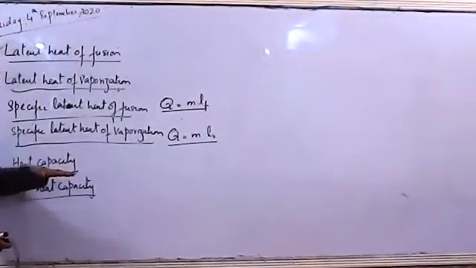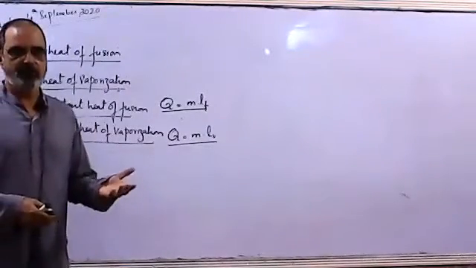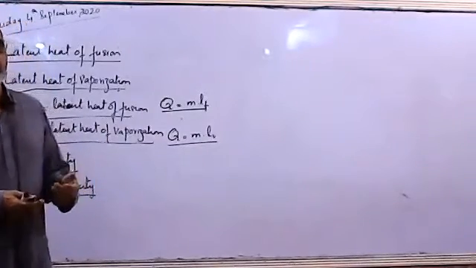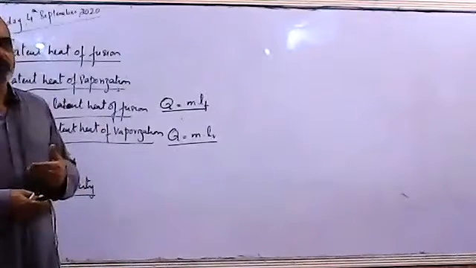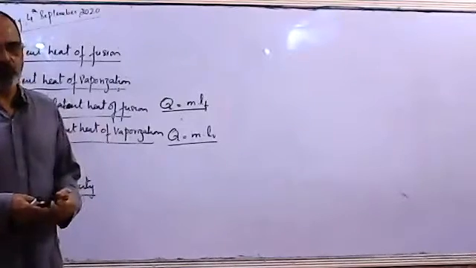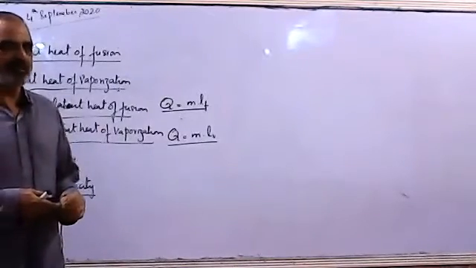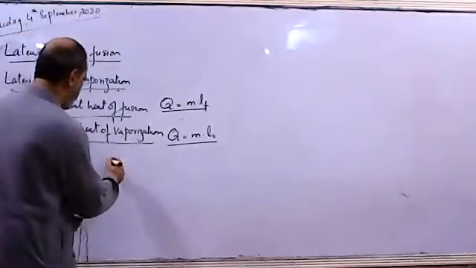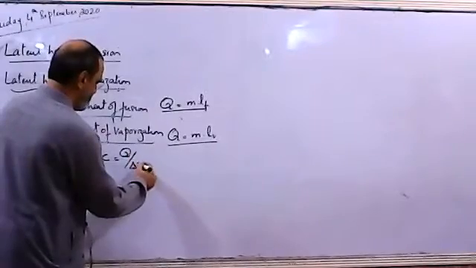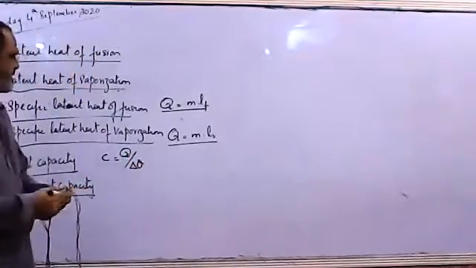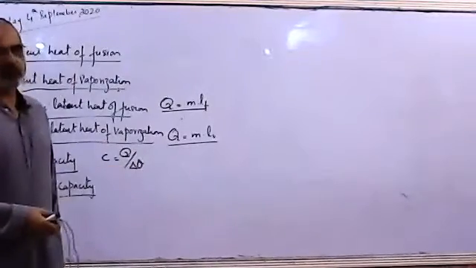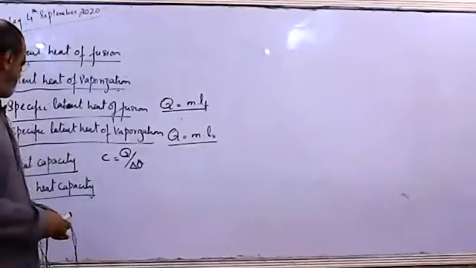Heat capacity is the amount of heat required to raise the temperature of a body by 1 degree. The formula for it is C = Q / Δθ, where Q is the amount of heat required, C is the symbol for the heat capacity, and Δθ is the change in temperature.